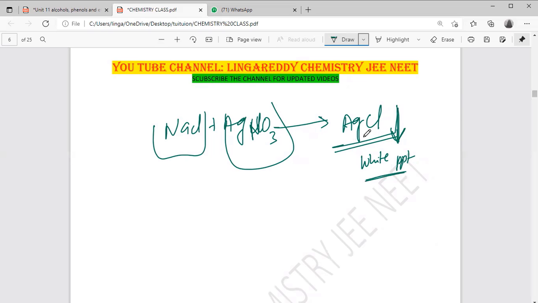So white PPT forming means, yes, chlorine will be there. Here the thing is unknown. This one is AgNO3, a known compound. You can take the water which you are drinking, take it in one glass, then add AgNO3. If very salty water, generally seawater, is there, it gives white PPT immediately.